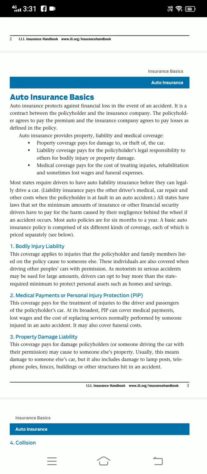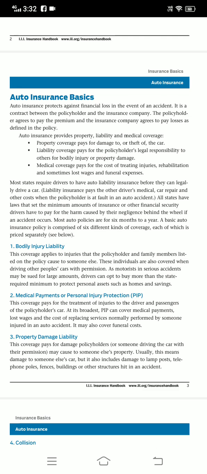Medical payments or personal injury protection. This coverage pays for the treatment of injuries to the driver and the passengers of the policyholder's car. At its broadest, PIP can cover medical payments, lost wages, and the cost of replacing services normally performed by someone injured in an auto accident. It may also cover funeral costs.